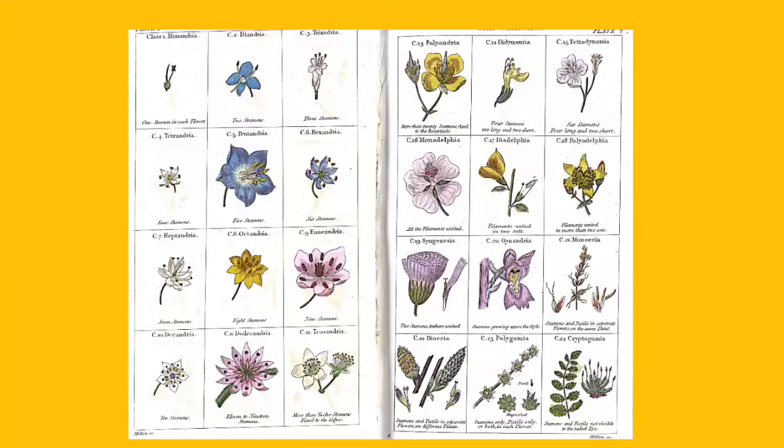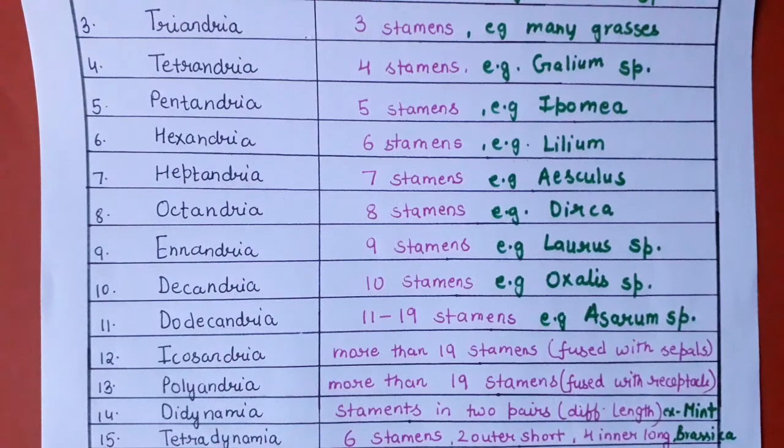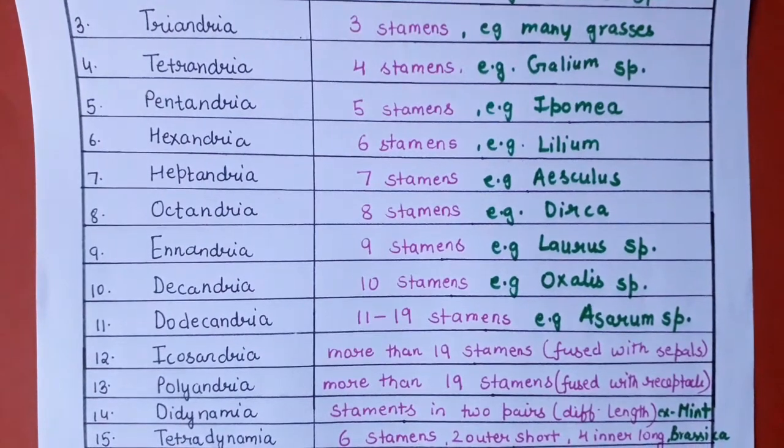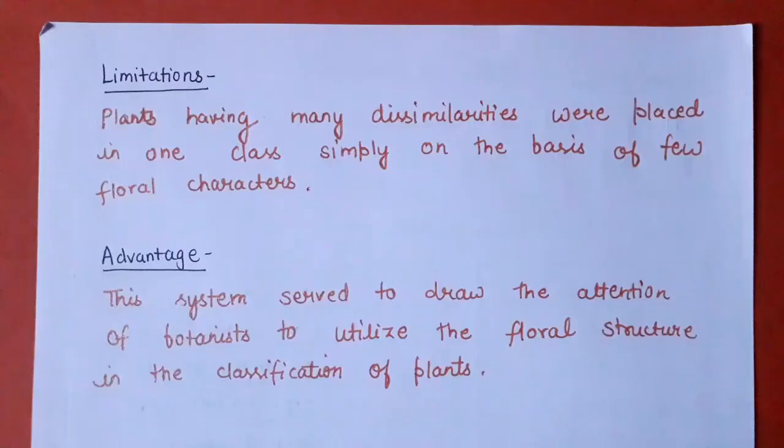So all these are the 24 classes which were given by Linnaeus in his classification, which was called the sexual system of classification. This system of classification of plants was mainly based on the number of stamens and the carpels. That's why it was called the sexual system of classification, and it basically consisted of 24 classes. Now coming to the limitations and the advantages of the sexual system of classification given by Linnaeus.